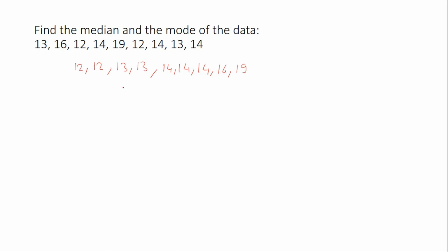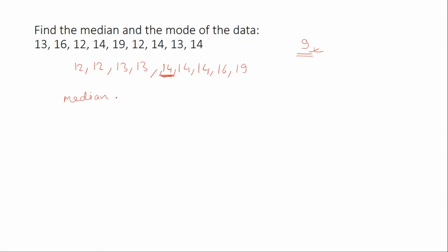So it is correct. So median, since the total numbers are 9, it is an odd number, so what we have to choose? We have to choose the middle number, that means this one.